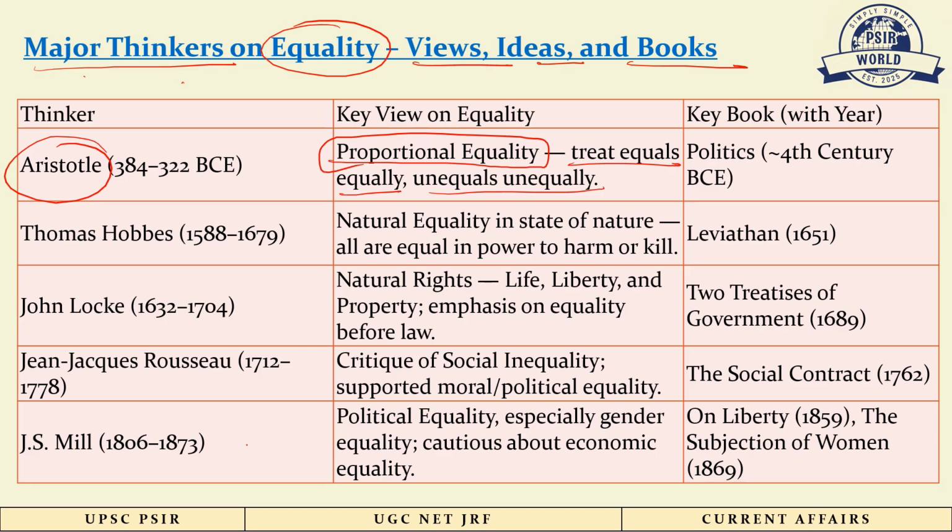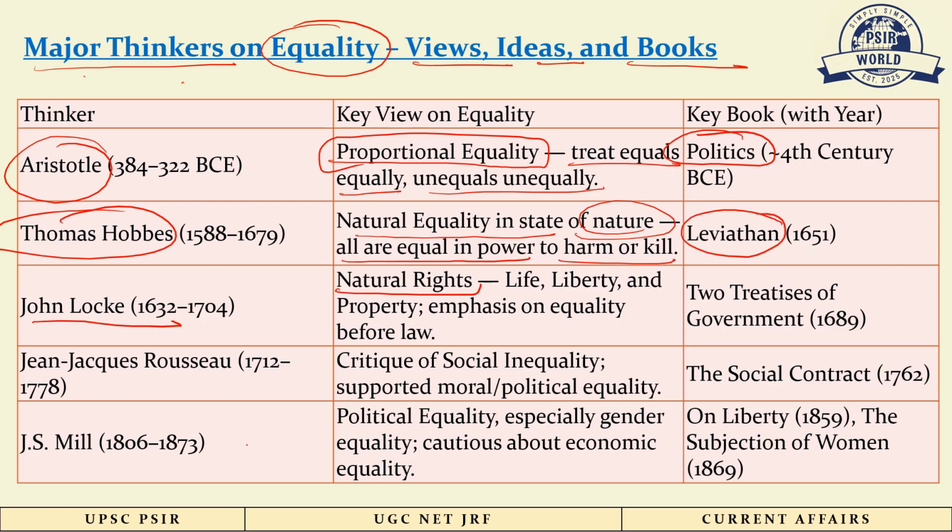And he gave this concept in his book Politics. Another thinker is Thomas Hobbes. He talks about natural equality in the state of nature, where all are equal in power to harm or kill each other. And his important book is Leviathan. Then John Locke. John Locke talks about natural rights. According to him, life, liberty and property are natural rights, and he emphasizes equality before law. And his important work is Two Treatises of Government.